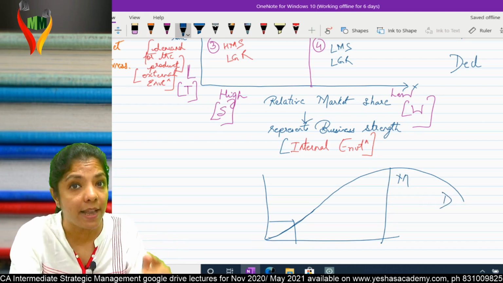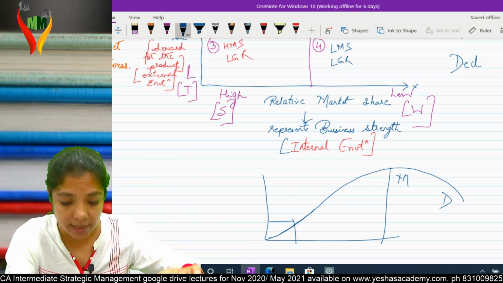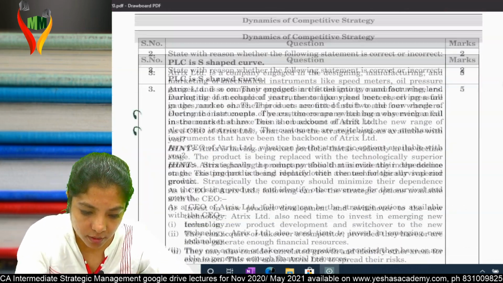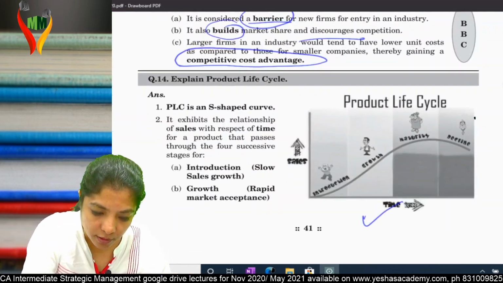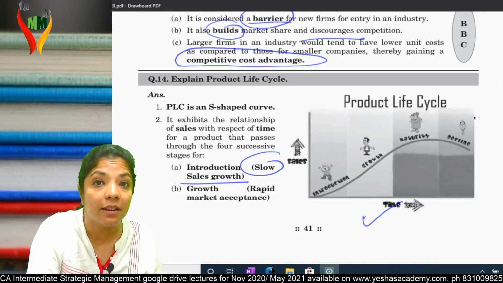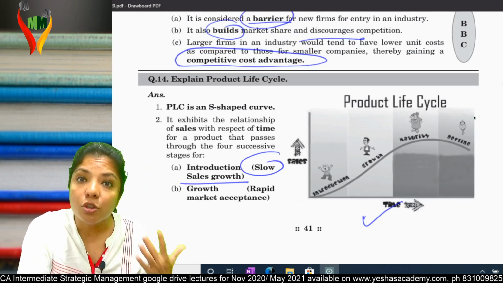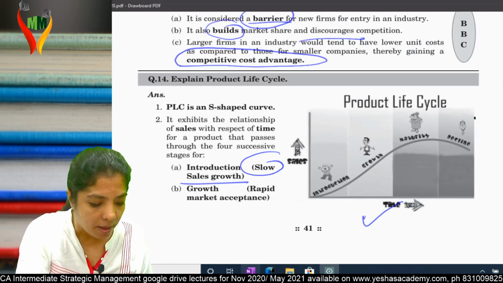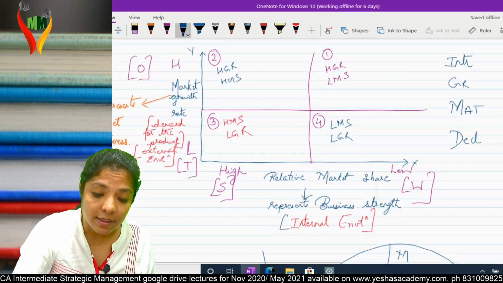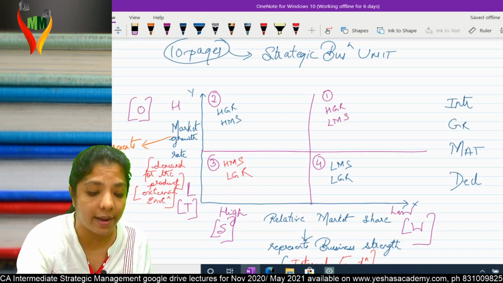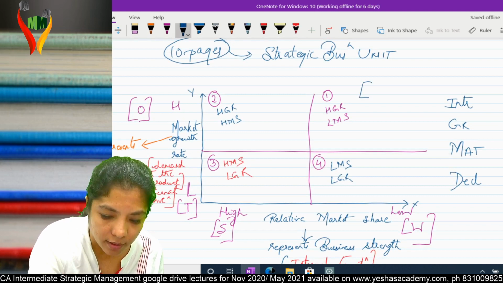In the introduction phase, slowly my growth is increasing. Am I clear? So I have entered that business, but I have just entered. That is the reason I have low market share. So which phase is this one? This is the introduction phase.